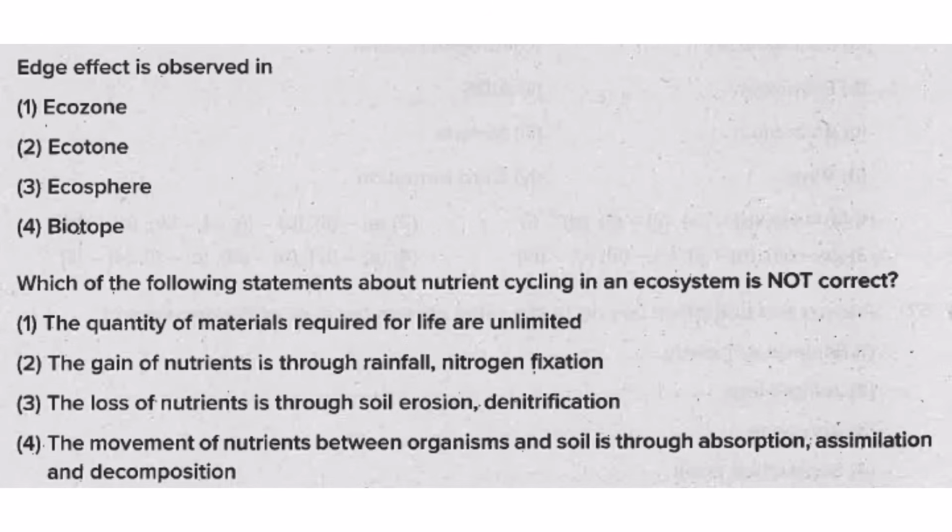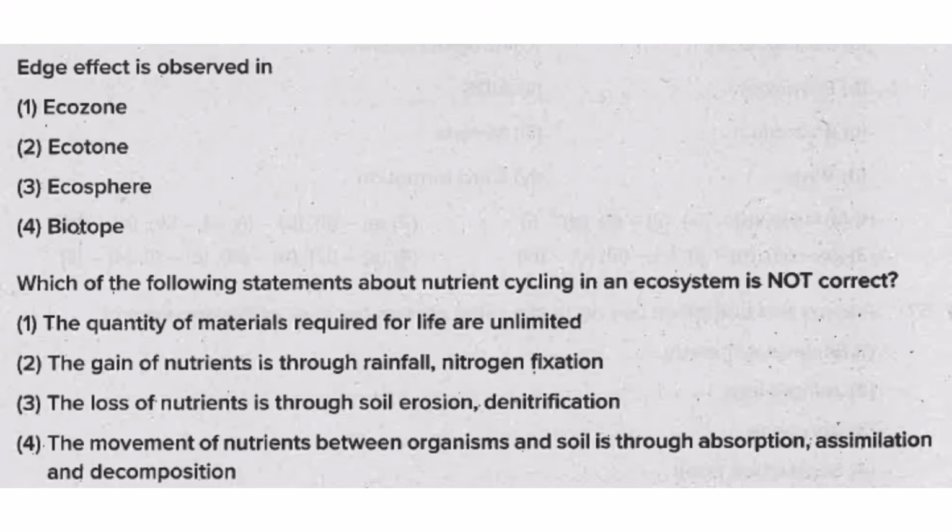Then edge effect is observed in. So what is this edge effect? It refers to changes in the population or community that you see at the boundary of two habitats, or ecotone.